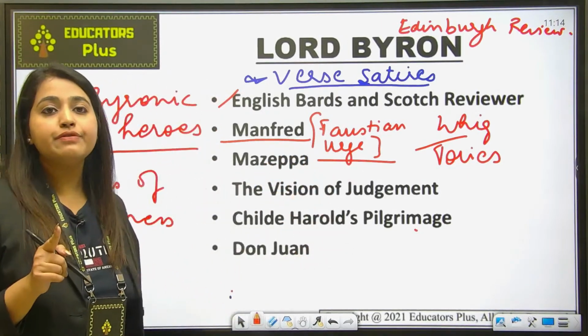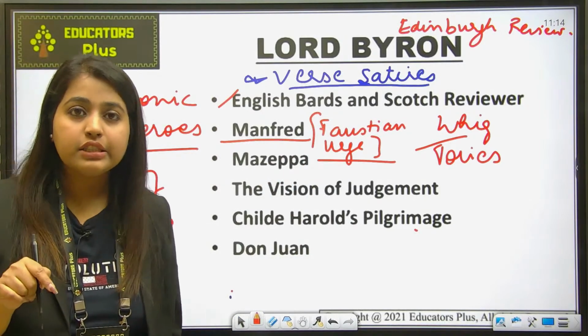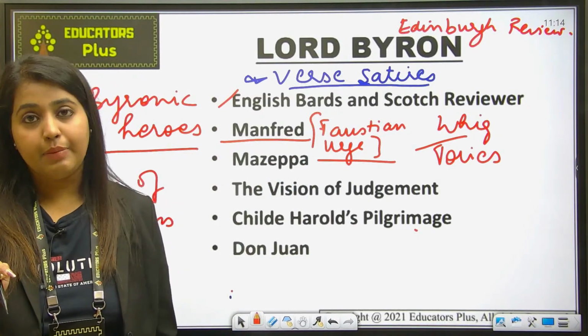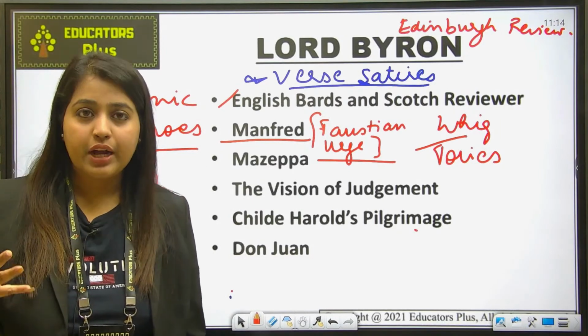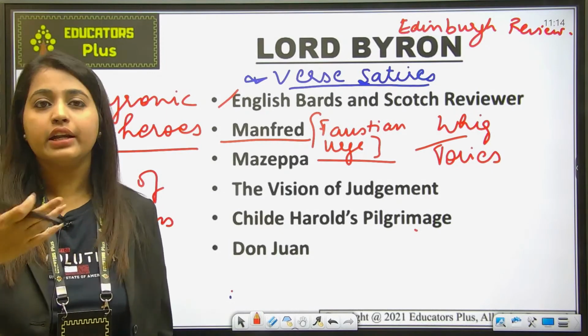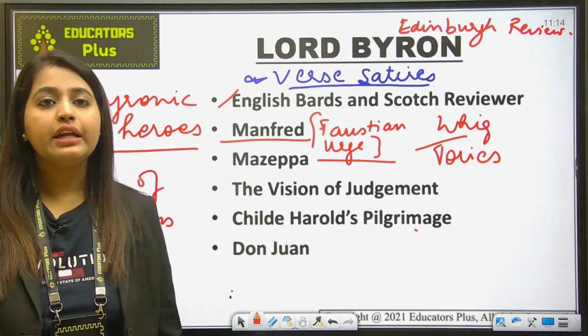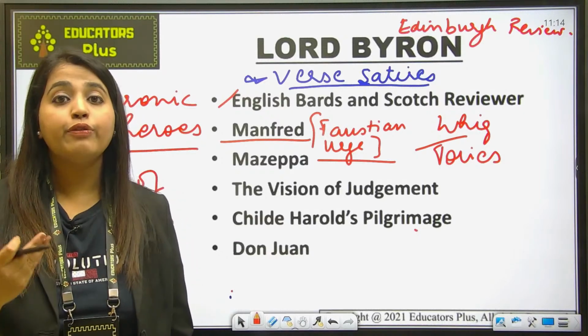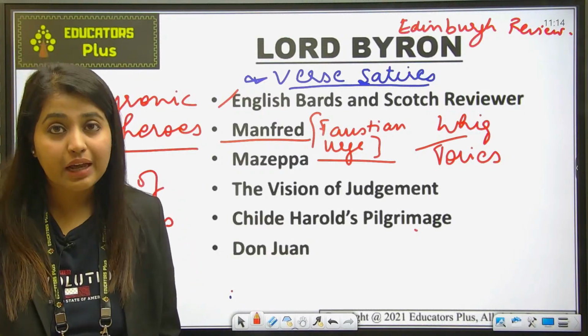So this Manfred was also a character in this particular work, a Faustian hero living in Bernese Abbey. He was a kind of outcast and a rebel. Rebel, you understand, means he can do anything to get his way. And internally he was very much affected by guilt over the death of his beloved Astarte.